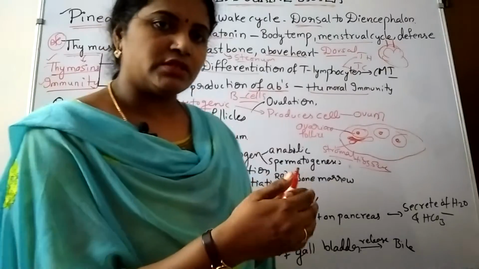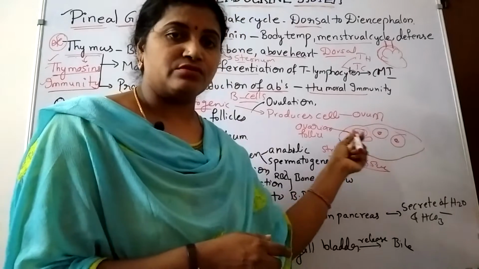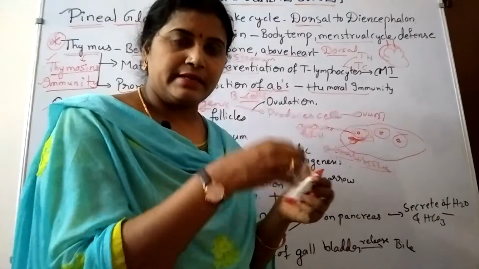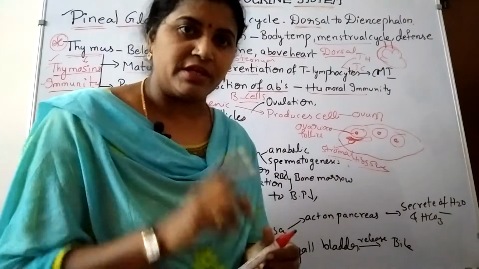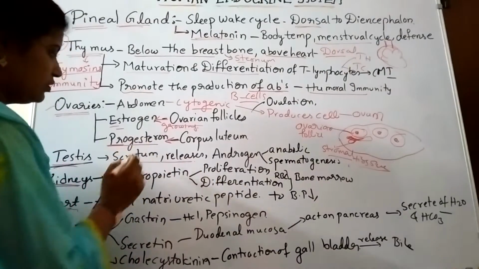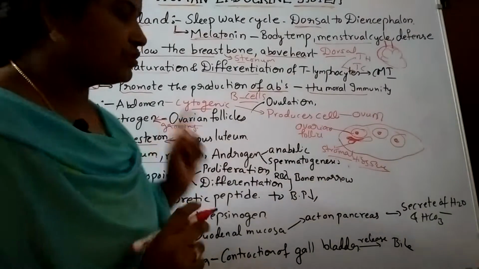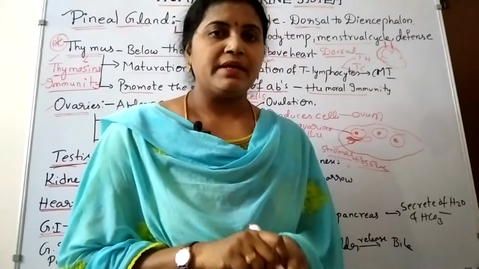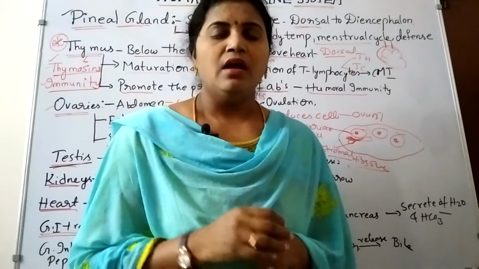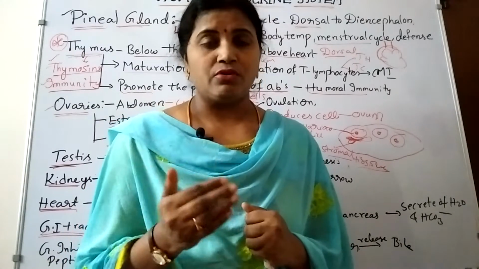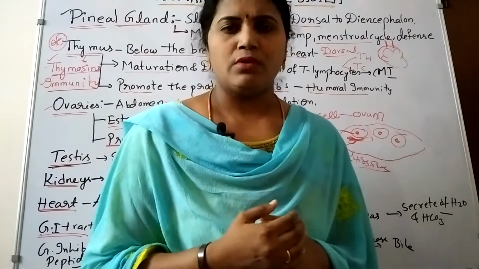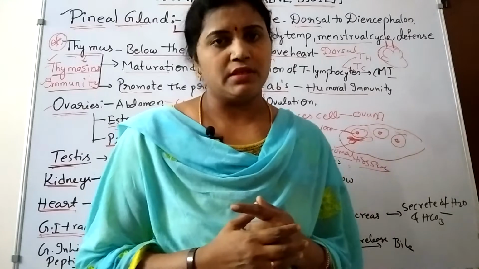So after ovulation, what happens? The ovarian follicle is converted into corpus luteum. Okay? So after releasing the ovum, the ovarian follicle converts into corpus luteum. That corpus luteum releases the hormone known as progesterone. Estrogen and progesterone are mainly responsible for the development and growth of the sex organs, secondary sexual characters, hair on the face and body, high pitch voice, and release and production of the ovum. So many functions are performed by estrogen.